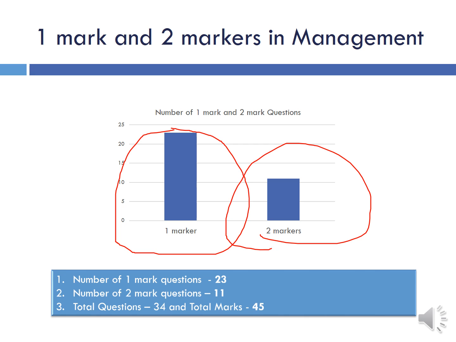But the point I want to emphasize is that there might be certain ups and downs in terms of marks. Some questions designated as 1 marker might be 2 markers, and some designated as 2 markers might be 1 markers in the actual exam. Because in the actual exam, there is no pattern that only easy ones are 1 marker and tough ones are 2 markers. Some easy ones are also 2 markers, and some tough ones are also 1 markers. So don't go by that. But overall, the pattern was that there were more 1 marker questions and fewer 2 marker questions from management. The total questions were 34, and the marks contributed, as we said earlier, were 45.